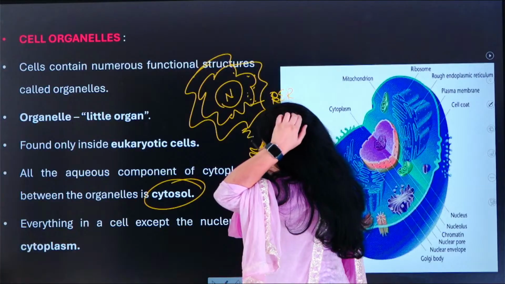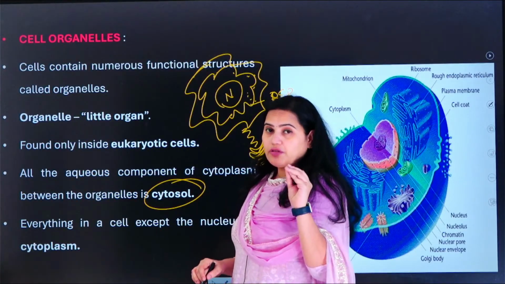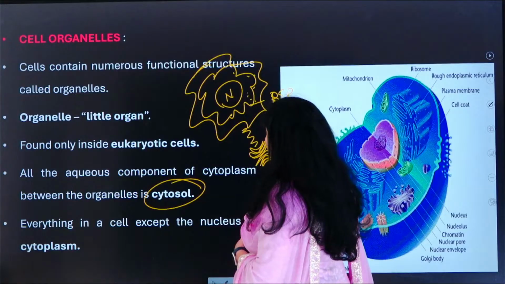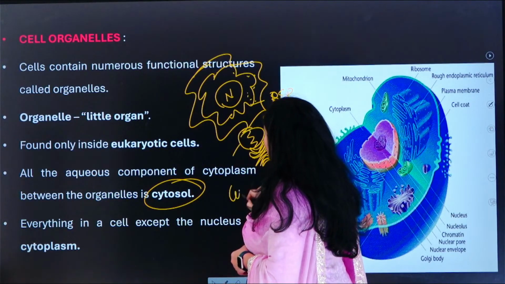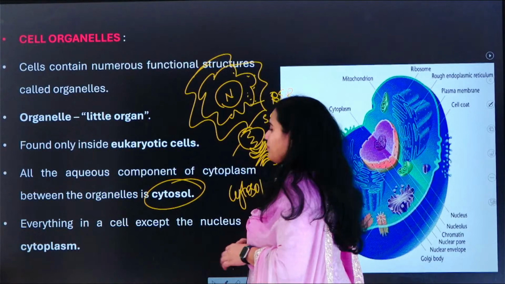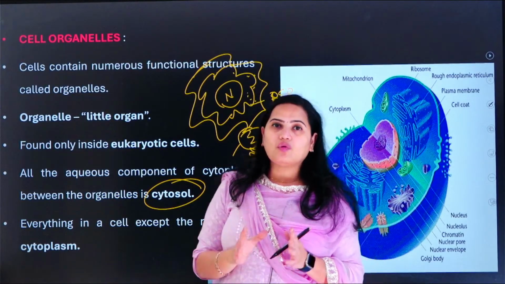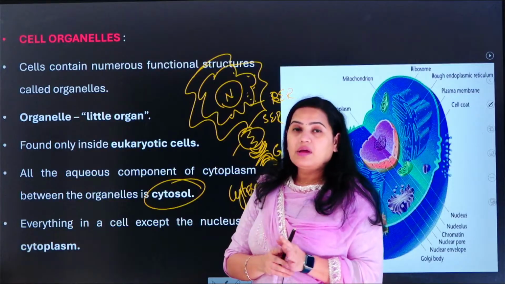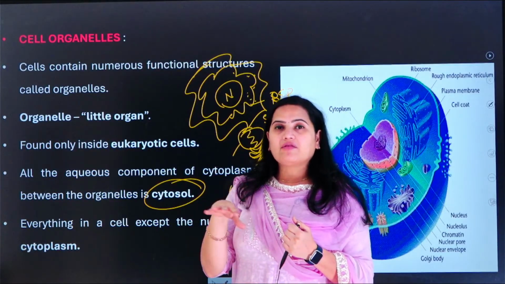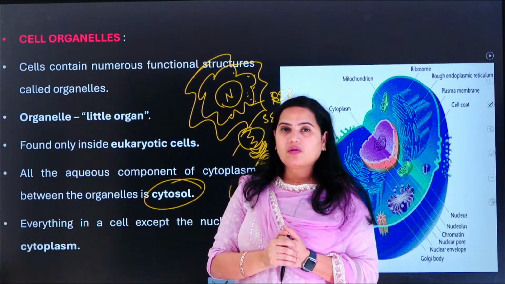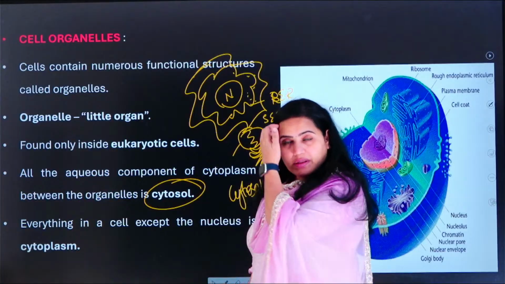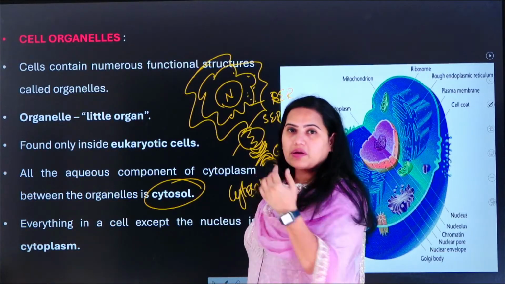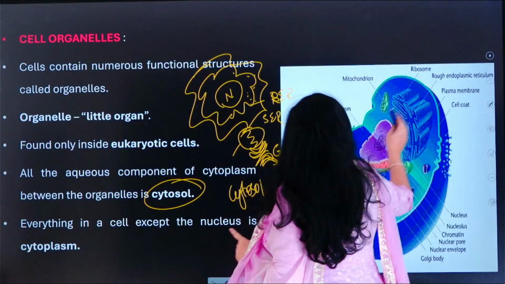So the fluid which is present, the gel-like fluid, it is not just a fluid, it is gel-like fluid which is present between the smooth endoplasmic reticulum and the Golgi apparatus. This fluid is called cytosol. Cytosol means the gel-like fluid which is present between the organelles. Then what do you mean by cytoplasm? The entire gel-like fluid which is present in the cell is called the cytoplasm. Did we actually study this point that everything in the cell is cytoplasm and the organelles are just floating in the cytoplasm?